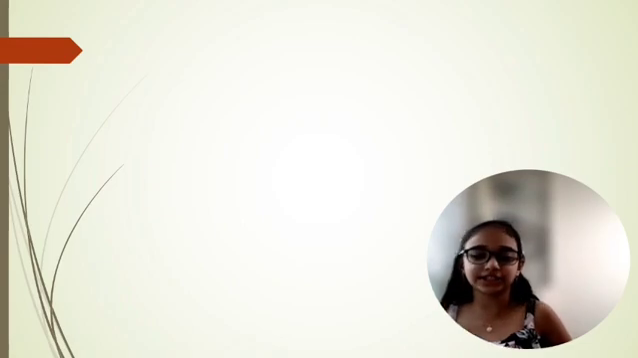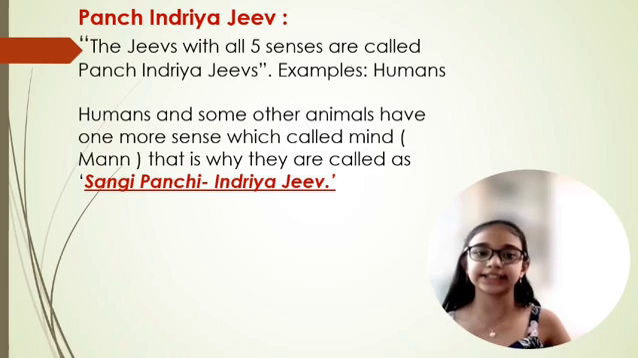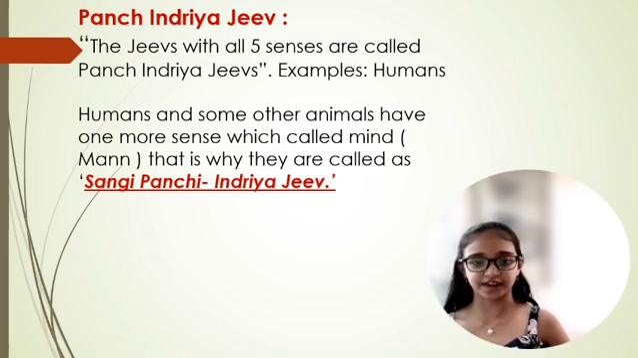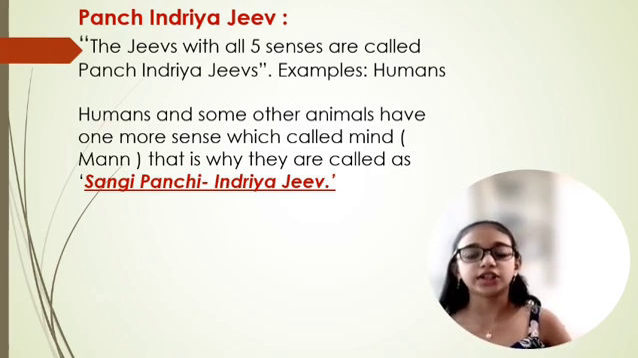Panchindriya Jeev. The Jeevs with all 5 senses are called Panchindriya Jeev. Examples: humans. On top of it, humans and some other animals have one more sense, which is called mind, as in man. That's why they are called Sangi Panchindriya Jeev.